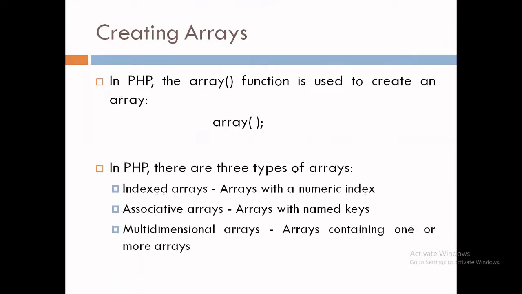In PHP, there are three types of array. First, indexed array. An array with a numerical index is known as an indexed array. It is also known as a numerical array. Second, associative arrays. An array with a named key as an index is known as an associative array. It means when we are creating an array and we provide a string as an index, then it is known as an associative array.